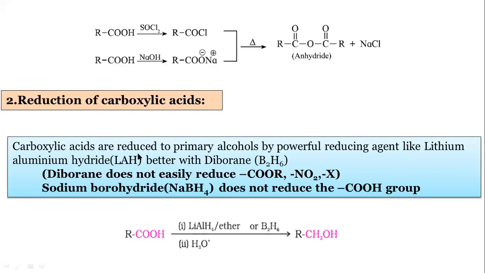Then, apart from these reducing agents, you are familiar with the Wolff-Kishner reduction and the Clemmensen reduction. All these are reducing agents, but carboxylic acids are directly reduced to primary alcohols by powerful reducing agents like lithium aluminum hydride, short form LAH. And better yields are obtained by using diborane.